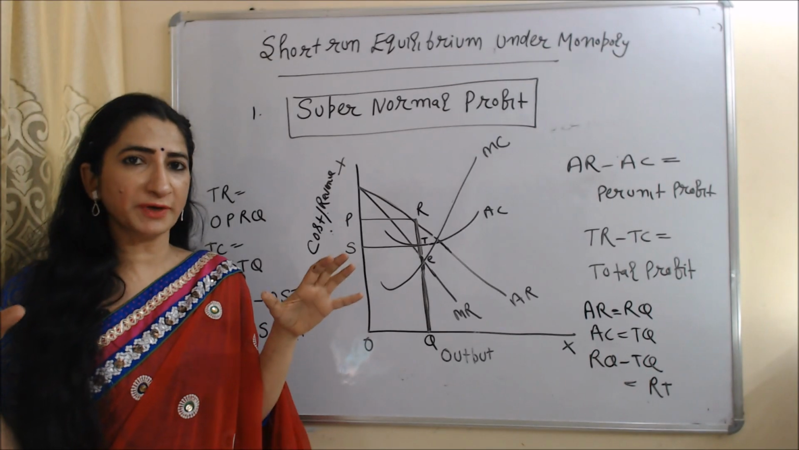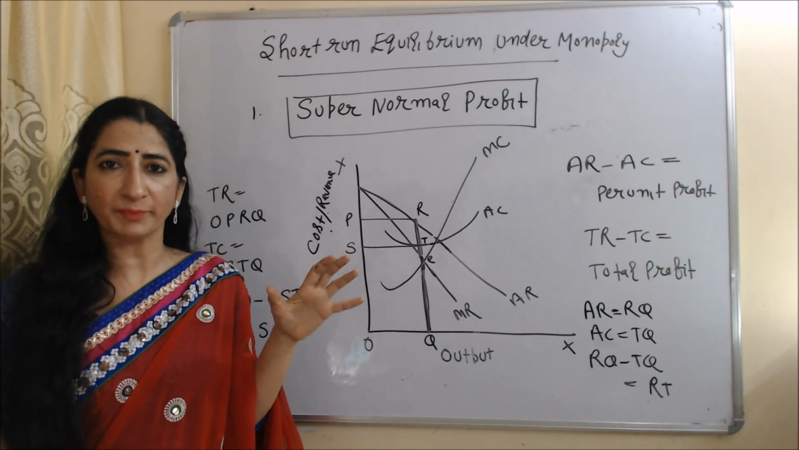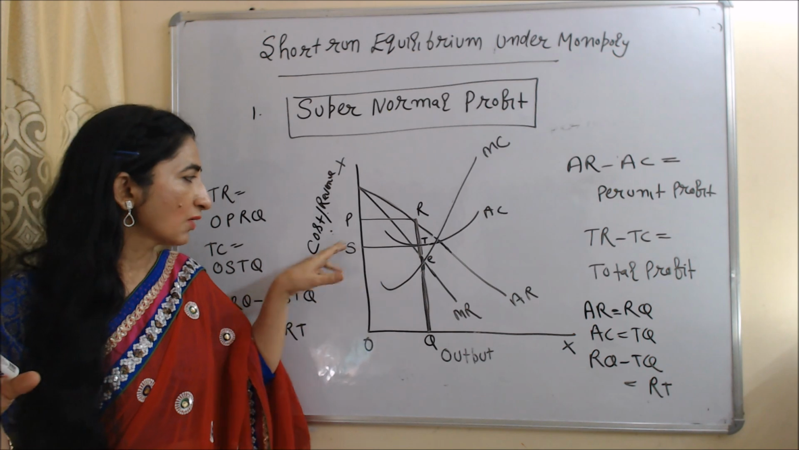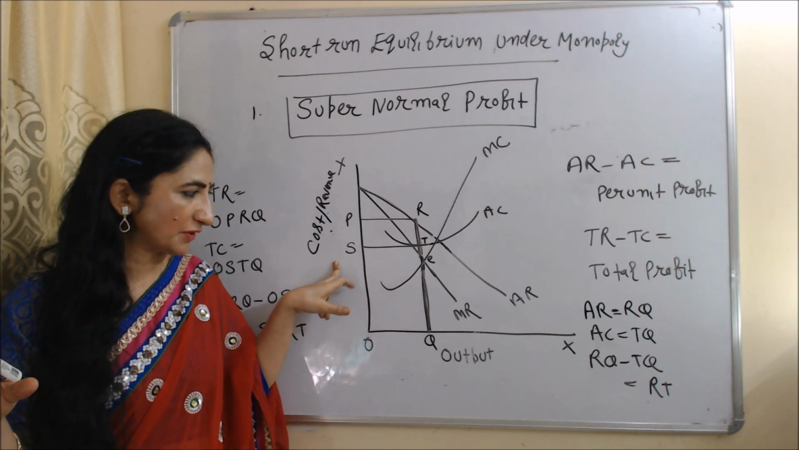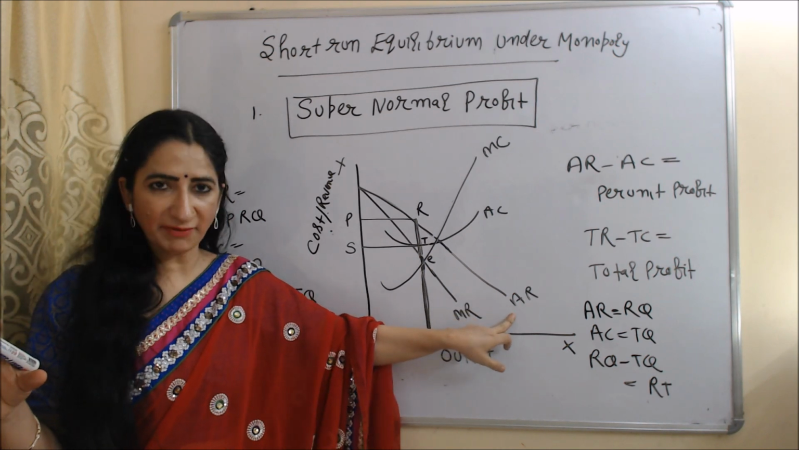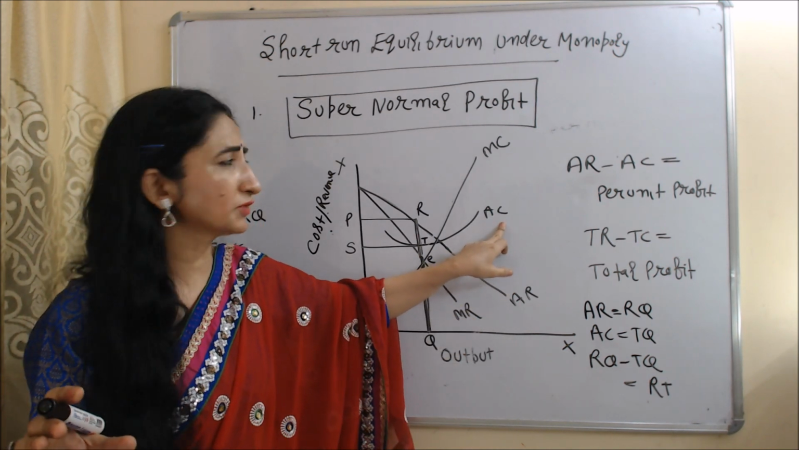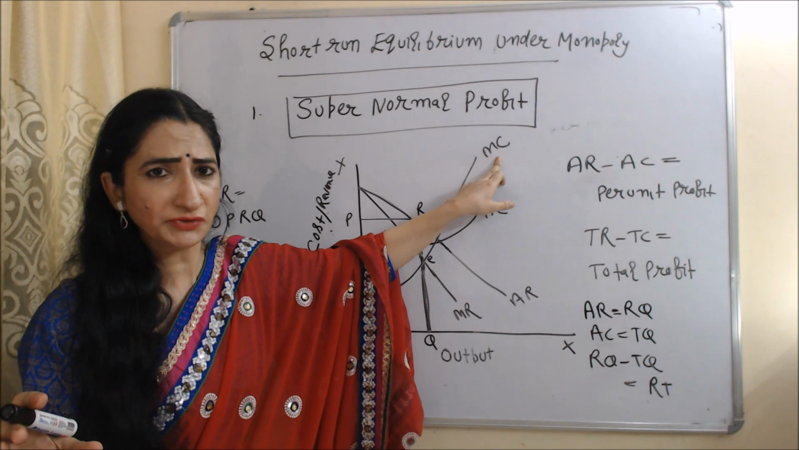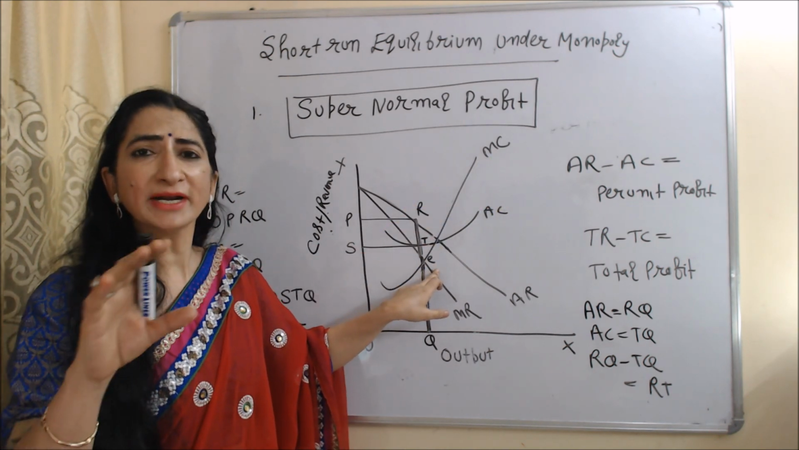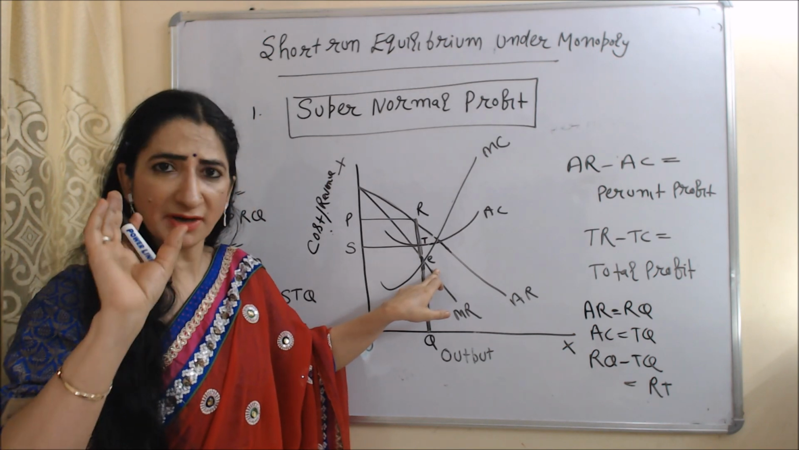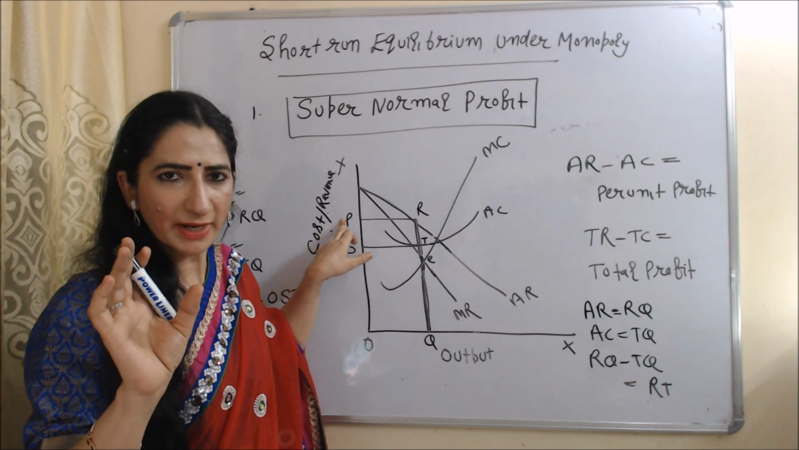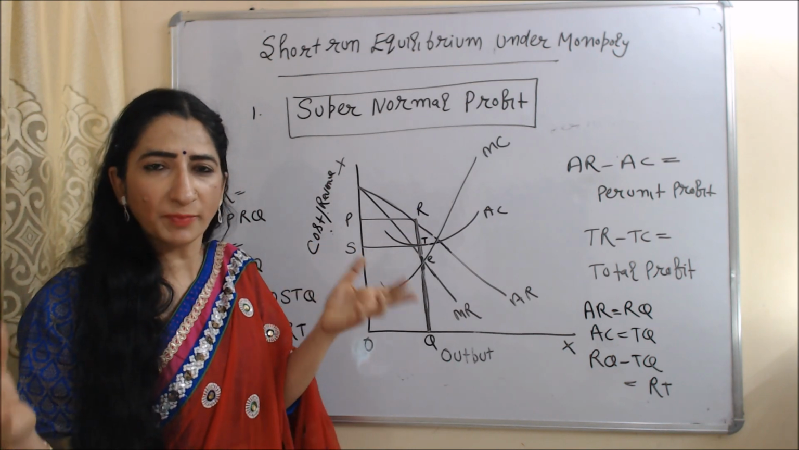So first of all, we are going to talk about supernormal profit. In this diagram, on the x-axis we have output, on the y-axis we have cost and revenue. This is MR, the marginal revenue curve, AR is the average revenue curve, AC is the average cost curve, MC is the marginal cost curve. So E is the equilibrium point. At this equilibrium point, MC is equal to MR and MC cuts MR from below. OQ is equilibrium output, OP is equilibrium price. Now we will see where the supernormal profit is.